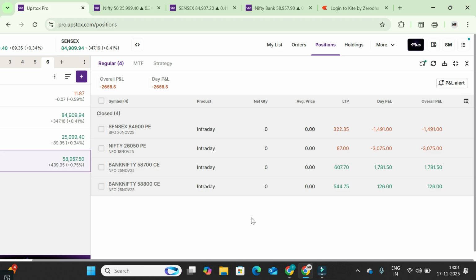The second target gave me a loss, so we exited the trade because we could confirm it's going to be bullish. That's why we exited. Then we wait for the next target. It gave me good profit. Still we did not book. The fourth one also gave good profit. Still we did not book. The thing is, if you learn to hold your profits and you learn to cut your losses, then you can become a trader.